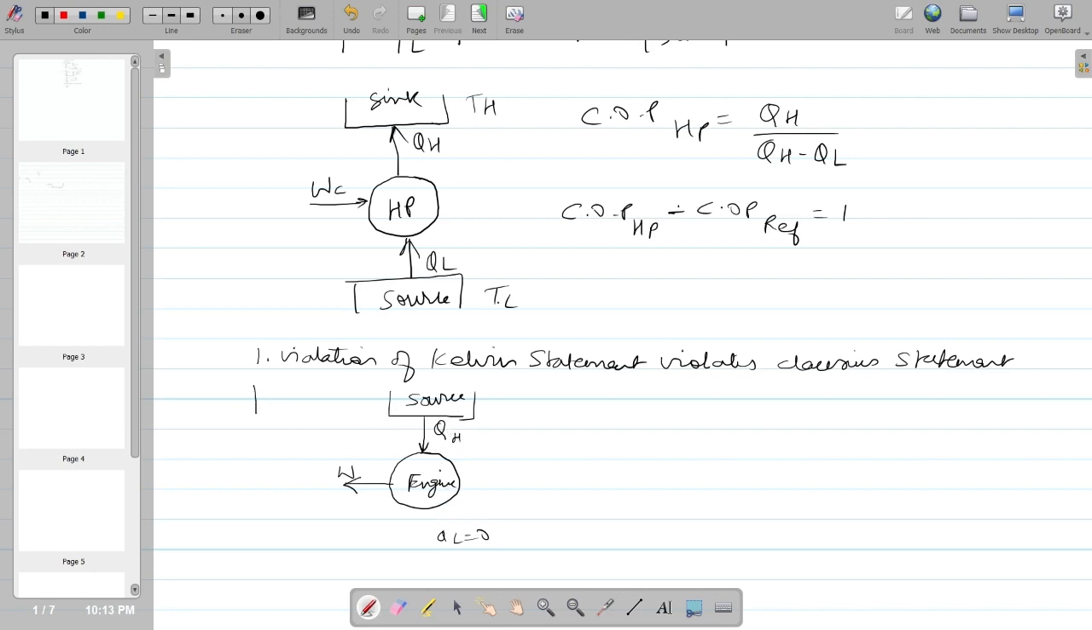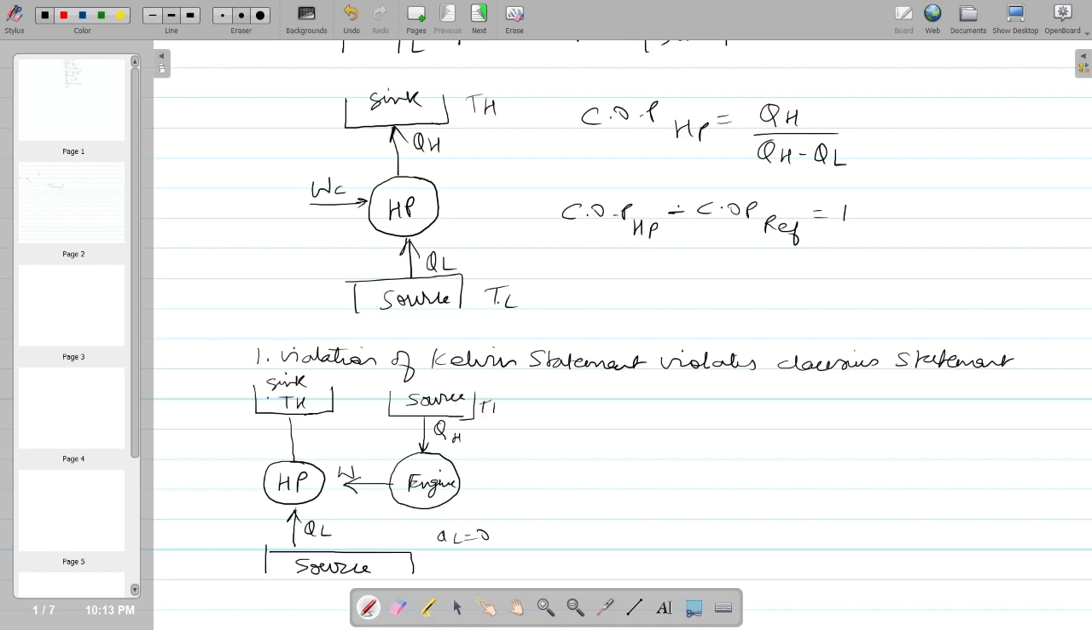Now if you consider the Clausius statement, where it is removing heat from the lower temperature, if I consider this as a heat pump, which is taking heat QL from the lower temperature, and here is the device which is the source for this, from which it is taking heat from the low temperature and giving it to the sink, which is at the higher temperature. This is TH.